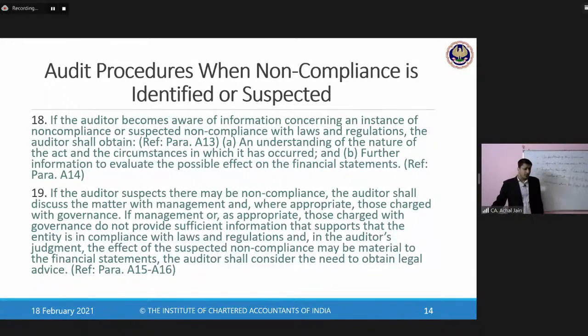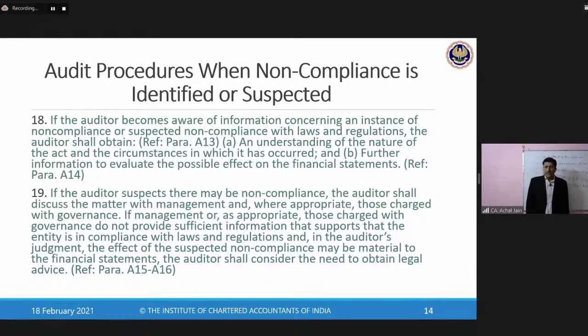Because during the course of the financial year, which may be under audit, we may get to see that there are a lot of non-compliances which may have taken place. For example, TDS is required to be deposited by the company on 7th of the following month. But this was not done. Only in one of the samples which the auditor found, only in one. Otherwise, throughout the year, in respect of all the samples which the auditor tested, auditor found that TDS was deposited on time.